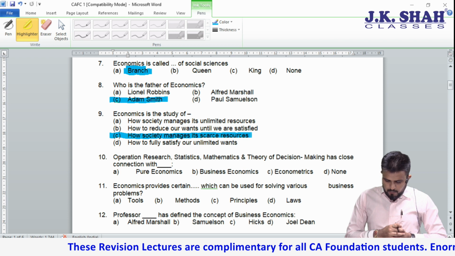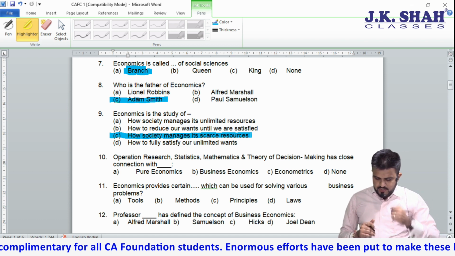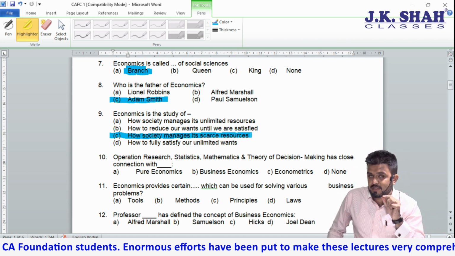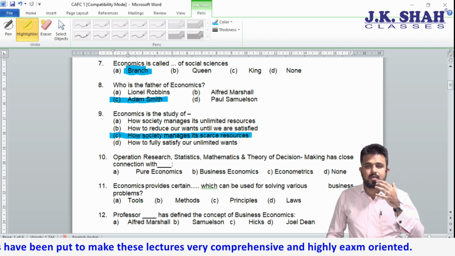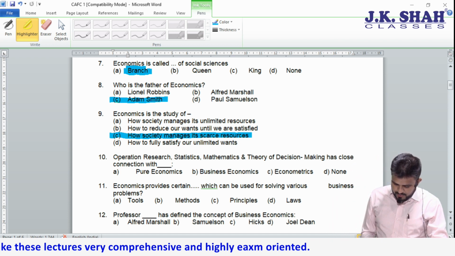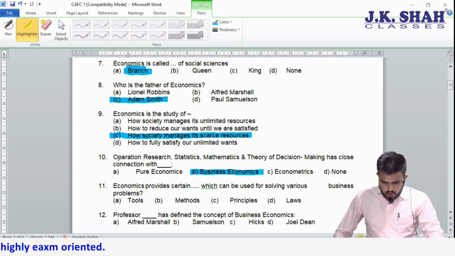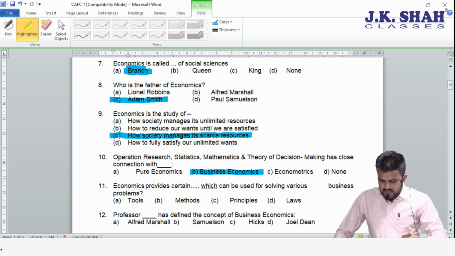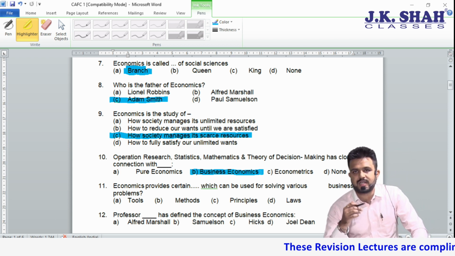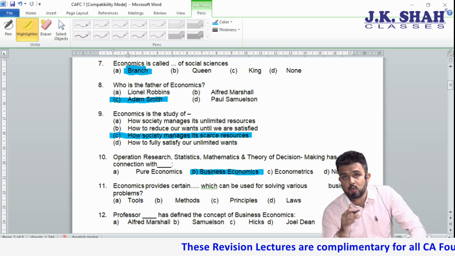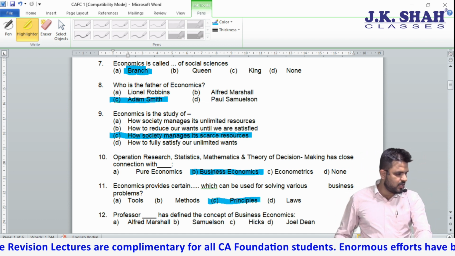10th, operation research, statistics, mathematics, theory of decision making has a close connection with. This also we have done. Decision making, suitable decision, statistics, mathematics. This is related to which economics? Business economics. Next, economics provides certain dash which can be used for solving various business problems. So economics provides certain principles, do's and don'ts, rules, regulations. So correct answer is provide certain principles.